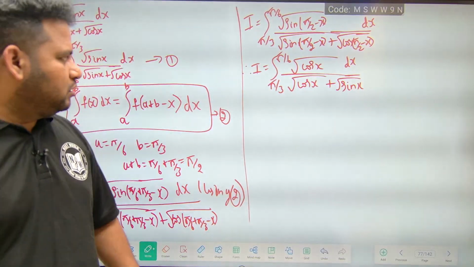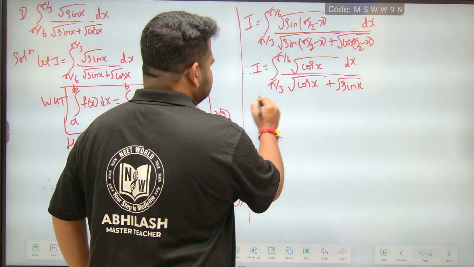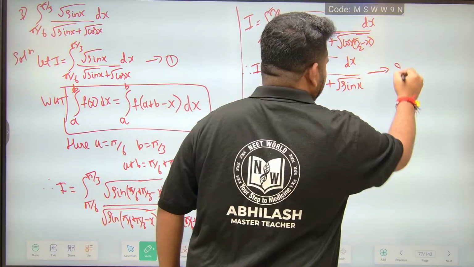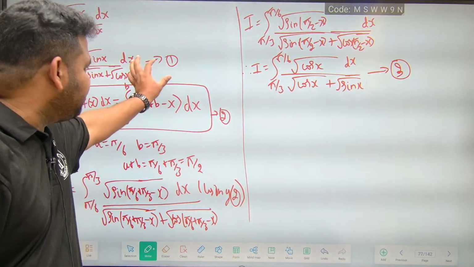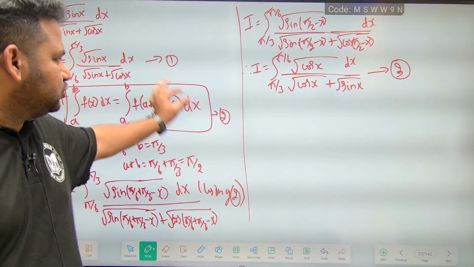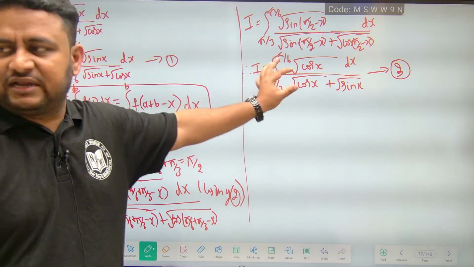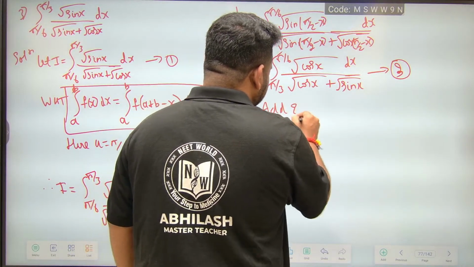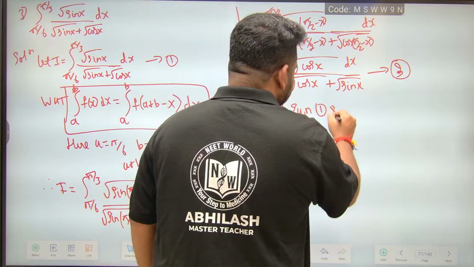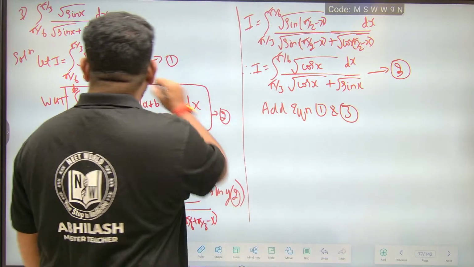Let us take this as equation 3. Now what we will do is add equation 1 and 3. Don't get confused, it is not equation 2, equation 2 is this one. Add equation 1 and 3.